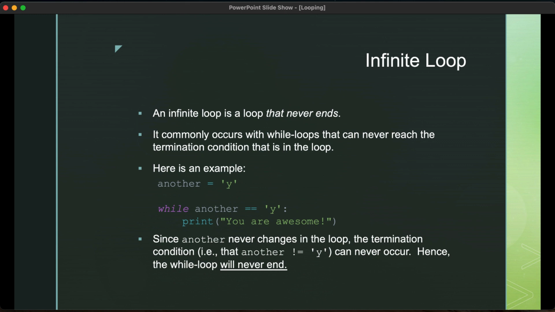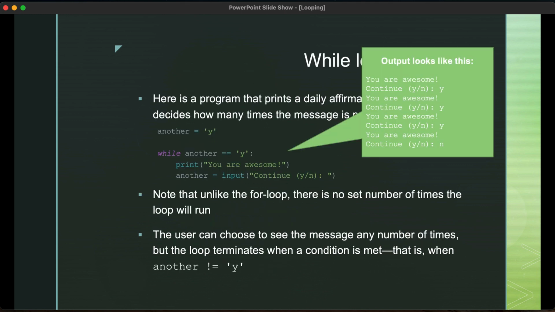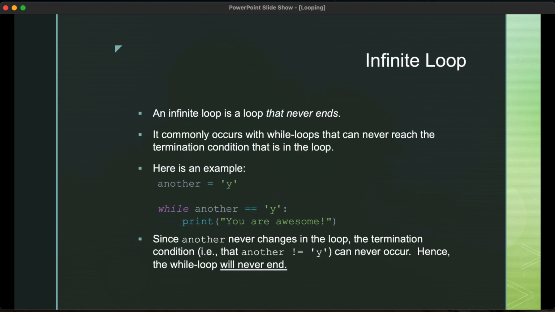So here's an example. We have this variable another, okay, and we set it equal to y. And then we have a while loop, and we say while another is equal to y, print you are awesome, just like we did last time. But you'll notice the loop never changes the variable another. Unlike the previous time, if we go back to the other example, you'll notice another has an opportunity to change because we prompt the user, okay? But here, we've taken that out.